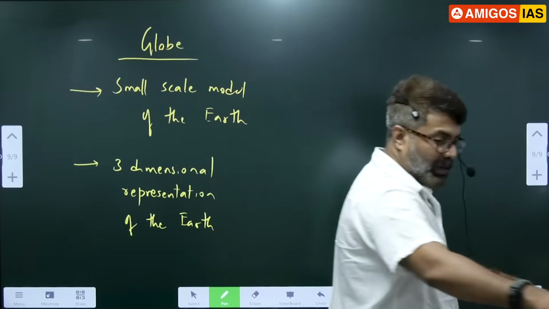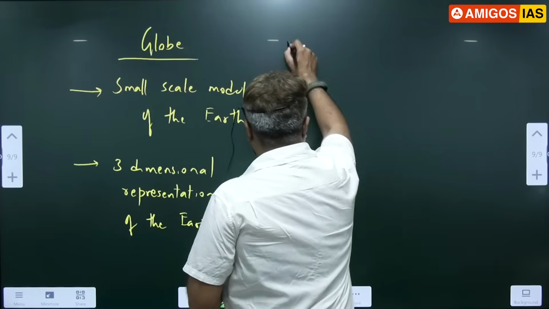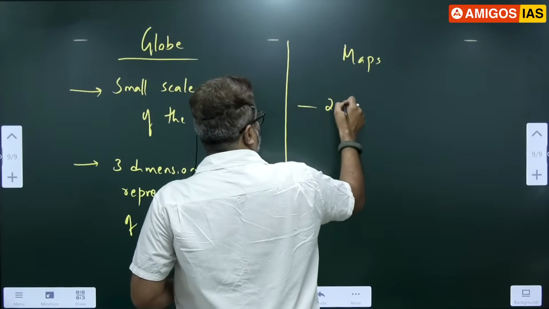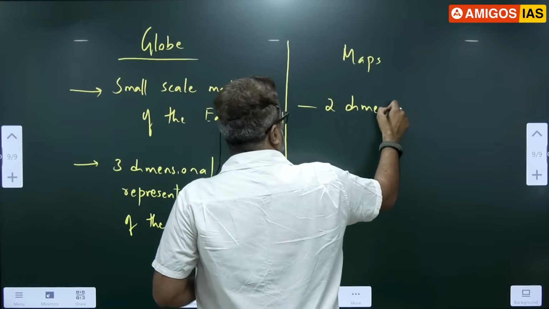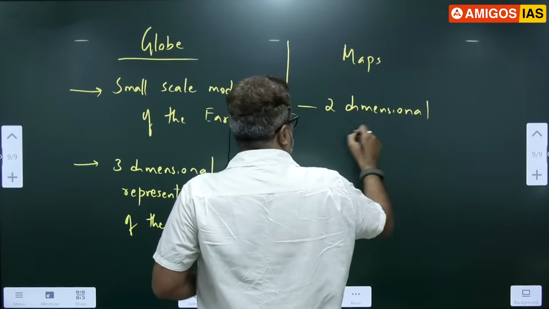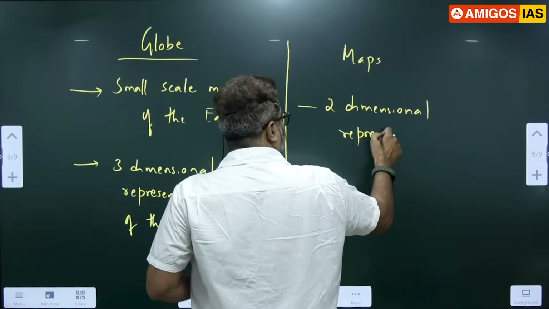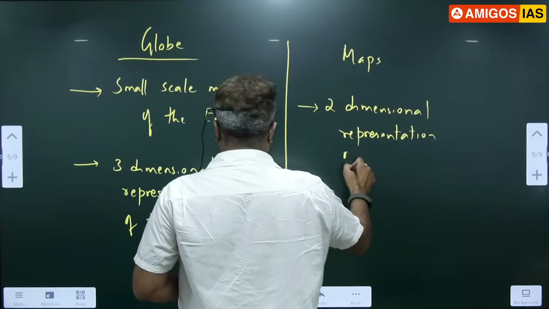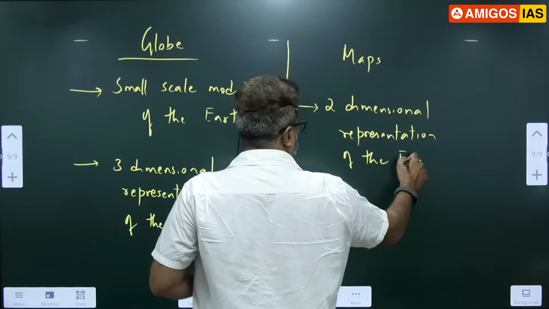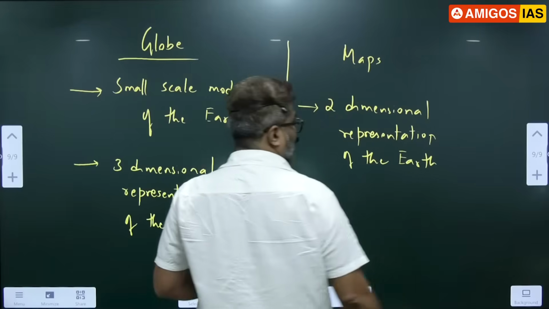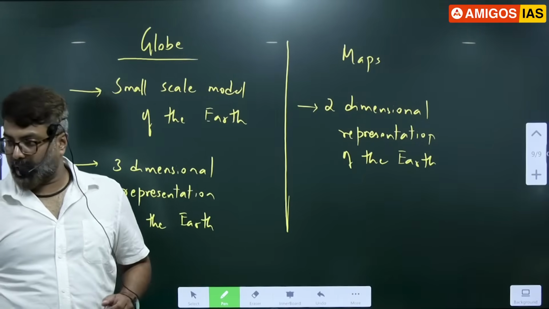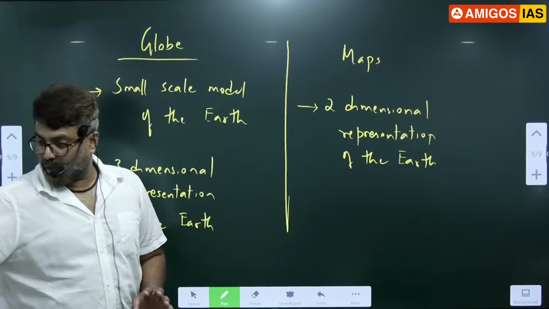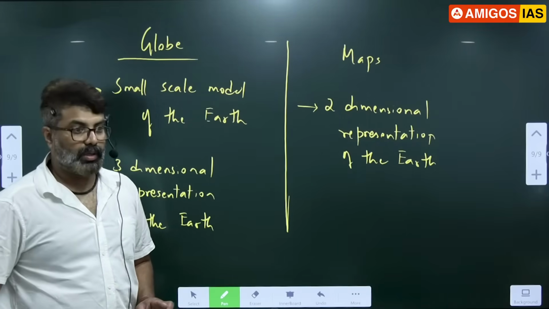So, what is a map? A two-dimensional representation of the earth. Maps are 2D. Now you know what is a globe and what is a map. Globe is 3D, map is 2D. So that is the reason you wrote all the continent names there.